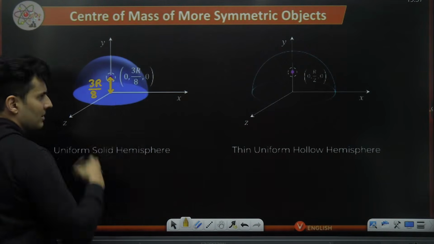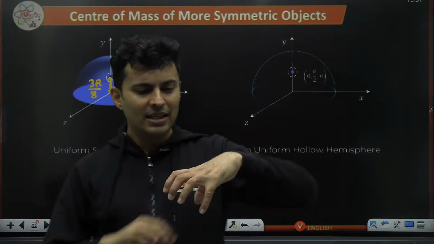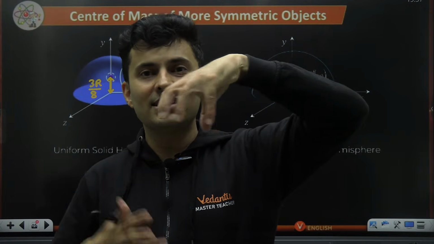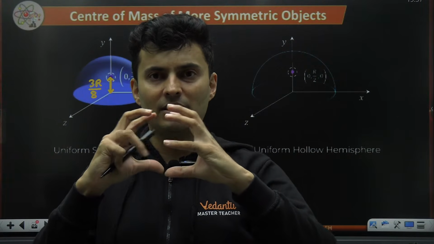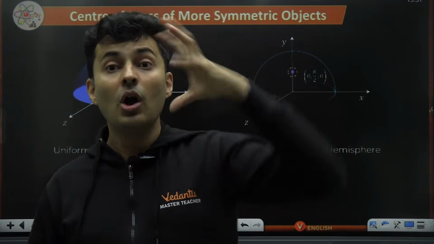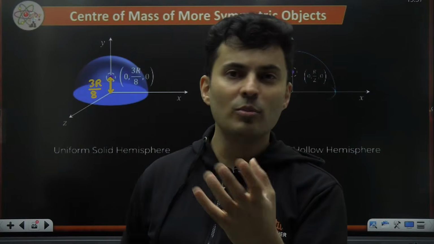R is the radius. If you take a hollow hemisphere, the inside part is scooped out. Imagine you take the orange, only the peel is there, but half of the peel. The remaining half would have made it a complete sphere. The inside orange has been scooped out. Or a bowl, in which you take soup or some gravy.